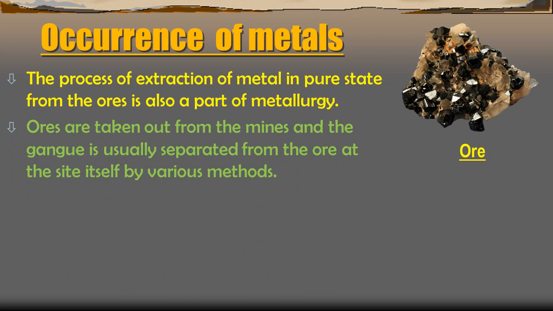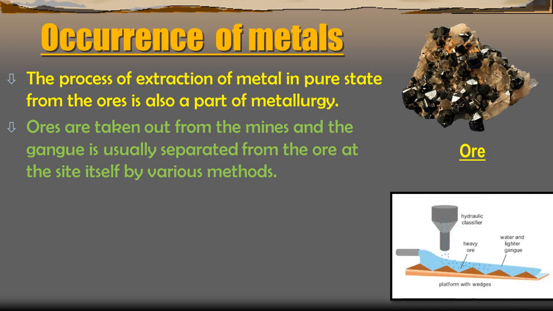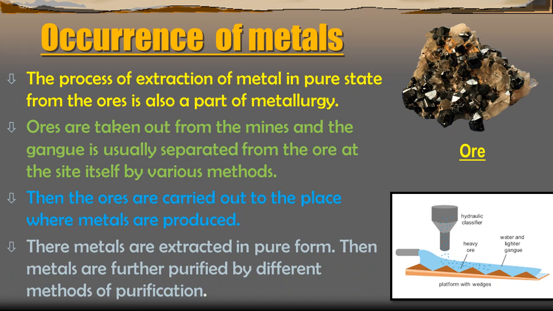Then the ores are carried to the place where metals are produced, the metals are extracted in pure form, and then further purified by different methods of purification, and this entire process is called metallurgy. So we'll see how different methods are used to separate the metals from their ore, and how ore and gangue are separated. So let's study.